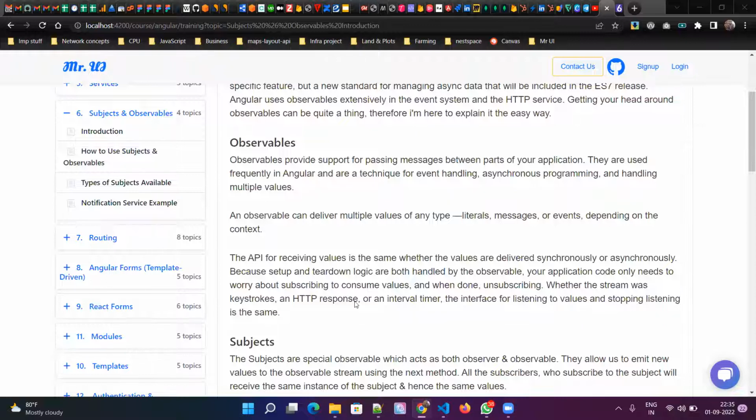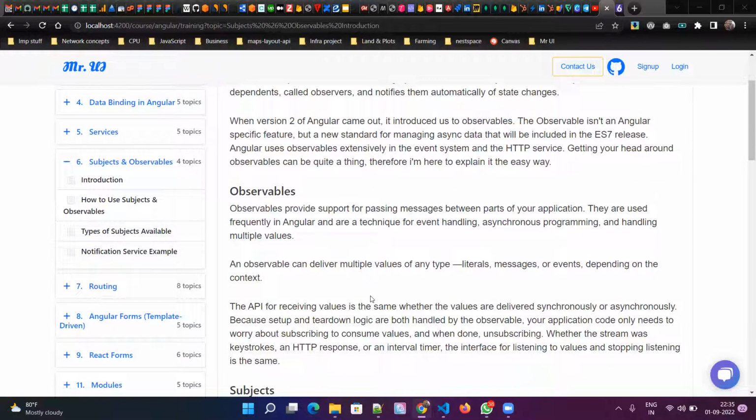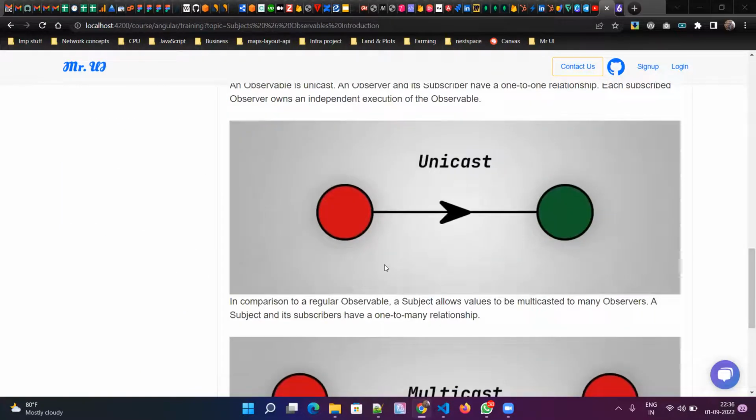So basically, just imagine an observable or subject as a pipeline. Okay, at one end you will be sending messages or a stream of messages, and at the other end you will be receiving those messages. Okay, and it may not be one client or subscriber. We can call the message sender a producer and the message receiver a subscriber. Okay, so that is the terminology. And the sender is always one, but you can have multiple subscribers. Okay, so here if you see, this is an example